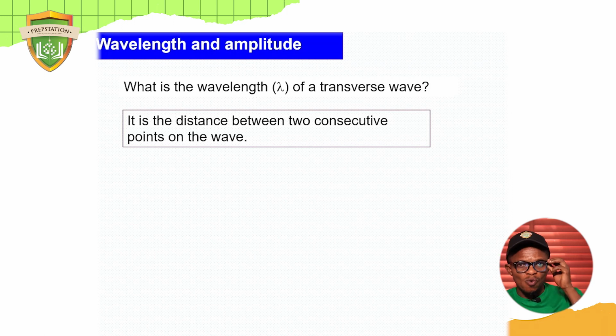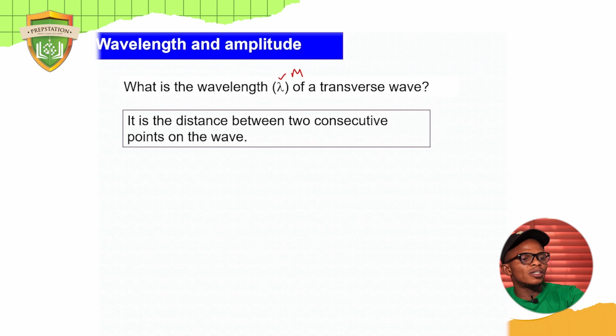Now the symbol for wavelength is lambda. This symbol you are looking at here, let me mark it. This symbol is the notation used for wavelength. And the unit of wavelength is simply meters, M-E-T-R-E-S, meters, as in length, okay?